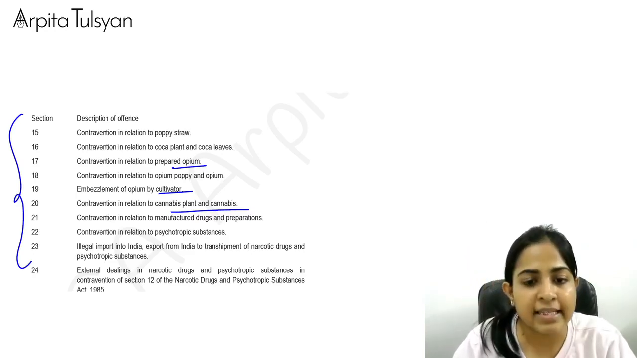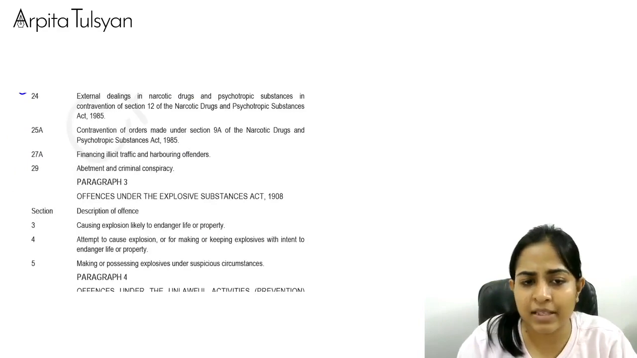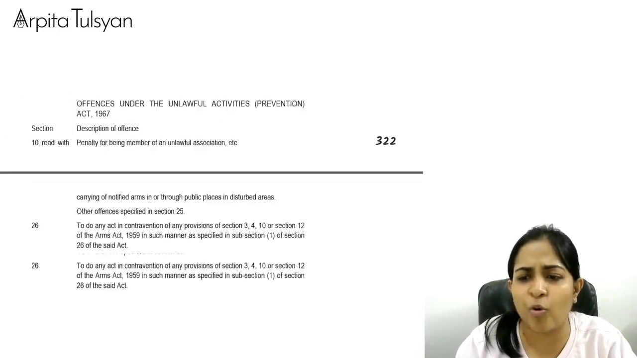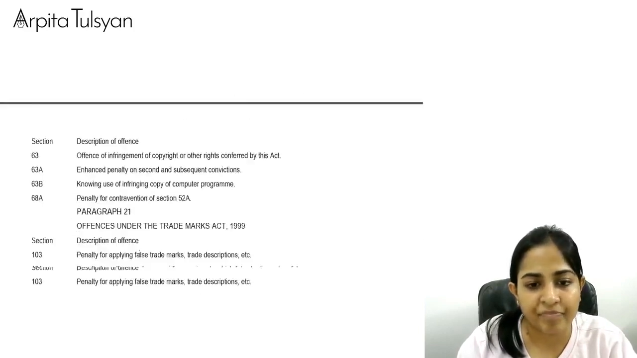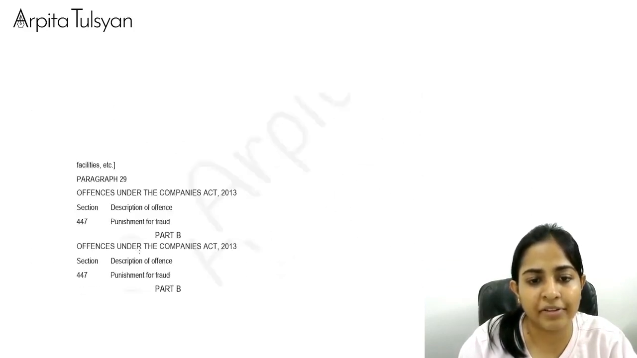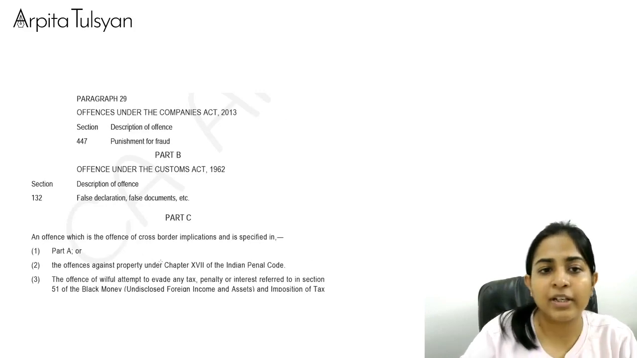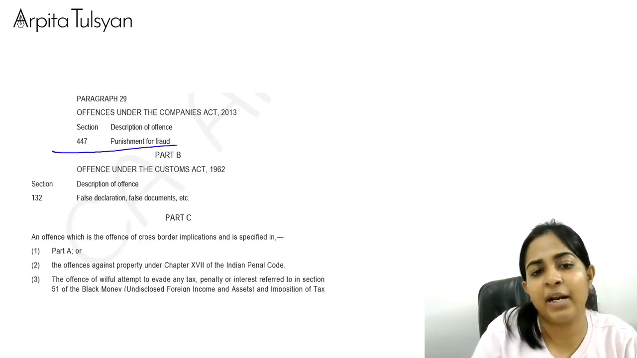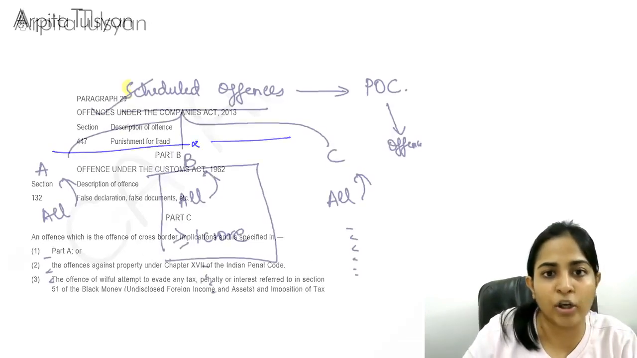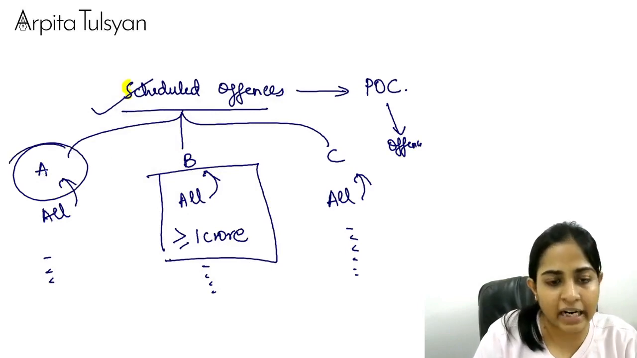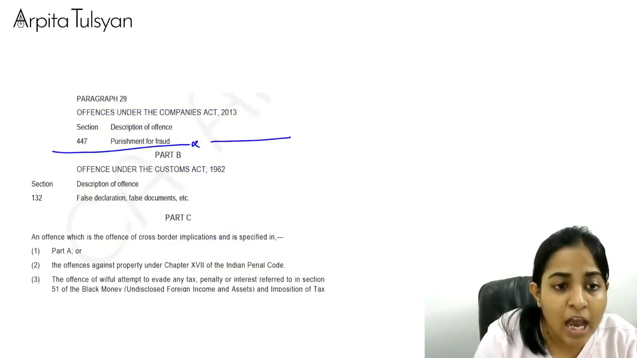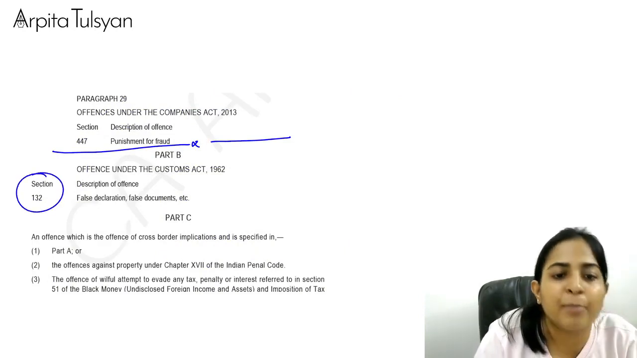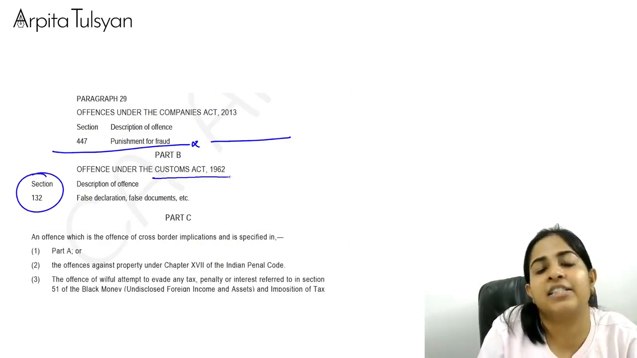Similarly, paragraph 3, paragraph 4 and so on are given. I'll just show you Part B. See here, till here major offenses were under Part A only, as I showed you on the board. Now let's go to Part B. Part B is very, very small, only one offense: the offense of section number 132 under the Customs Act.